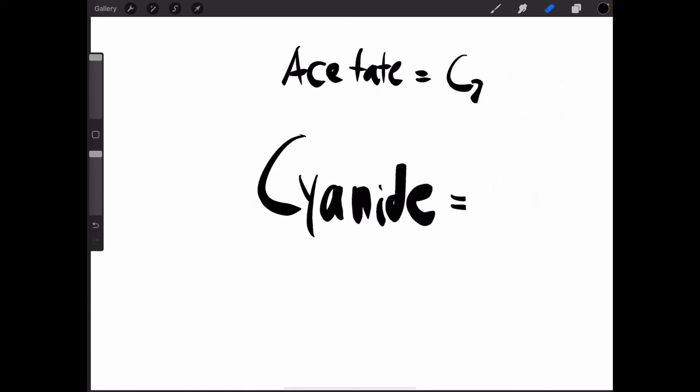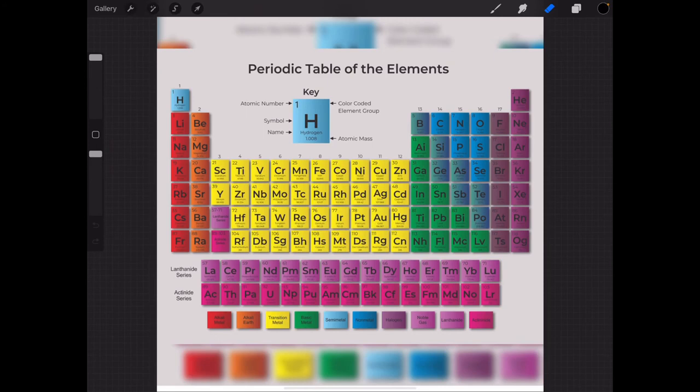Alright? Now we're going to focus on how to name a polyatomic ion. So first, important thing number 1: the metal is always followed by the polyatomic ion, and everything's in lowercase. Important thing number 2 is to always balance out the charges when finding the formula using the periodic table. So I'm going to be writing out the charges.